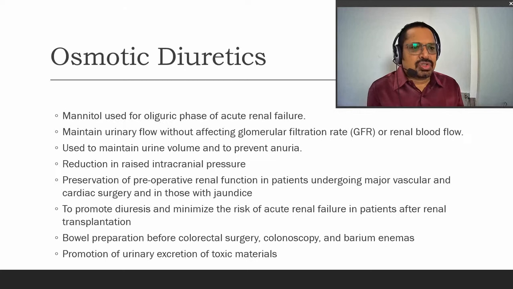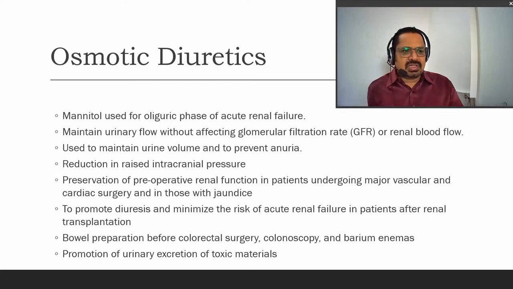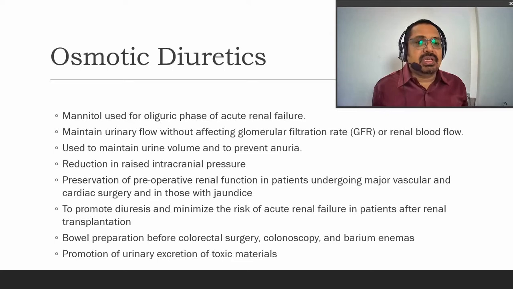Next is osmotic diuretics, well-known diuretics which are used mainly whenever there is a problem to the kidney. They are only filtered through the glomerulus and do not interfere anywhere with the electrolytes or any kind of receptor. They are used mainly for the oliguric phase of acute renal failure. Whenever there is renal failure, at that time mainly the osmotic diuretics are used. So they maintain the urine flow without affecting the glomerular filtration.